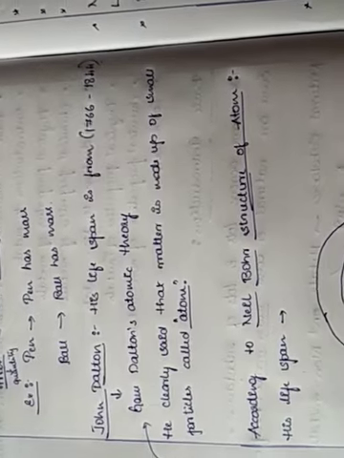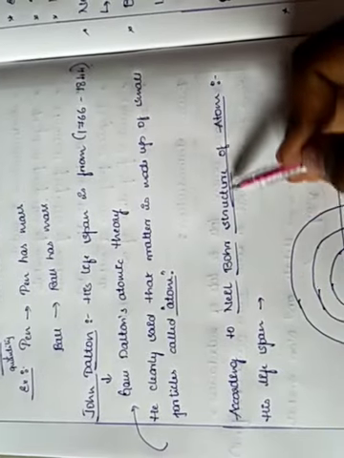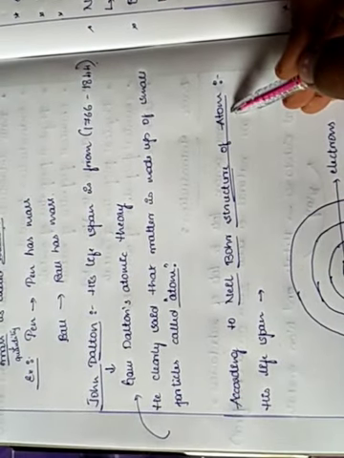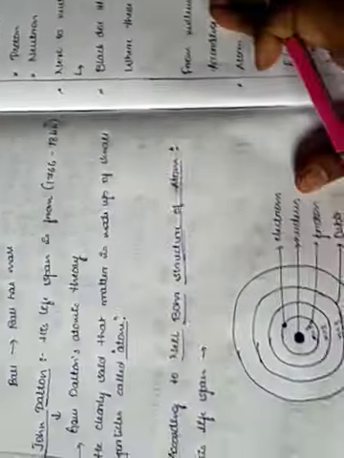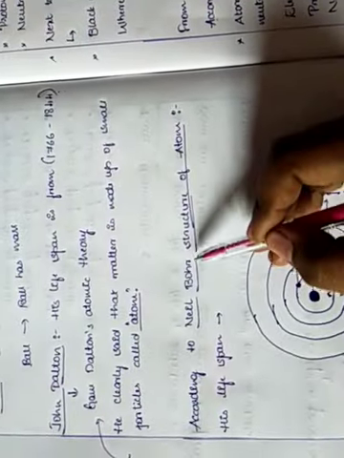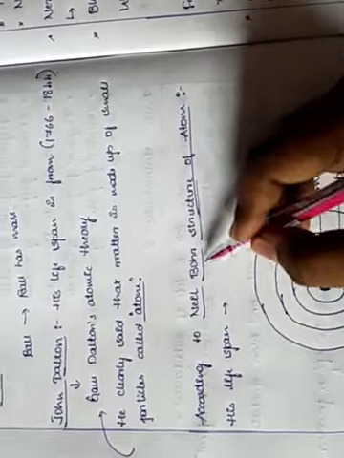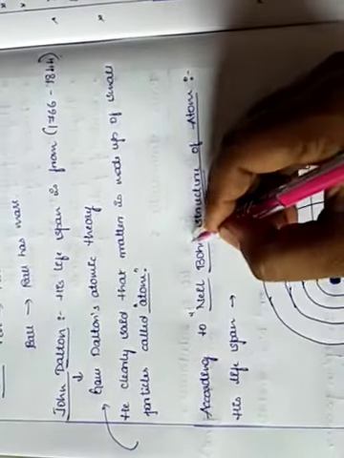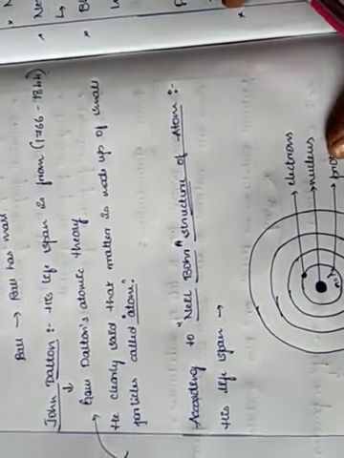According to Neil Bohr's structure of atom, this is Neil Bohr's structure of atom. Neil Bohr is also a scientist.